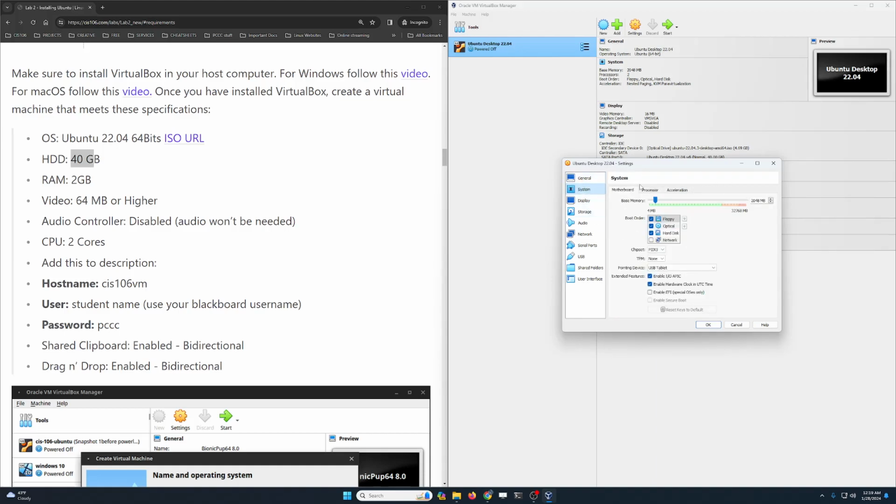Then in system here, we're gonna leave everything as is, except that we're gonna remove the floppy disk because it's not 1970s anymore. Processor is fine, everything else over here is fine.